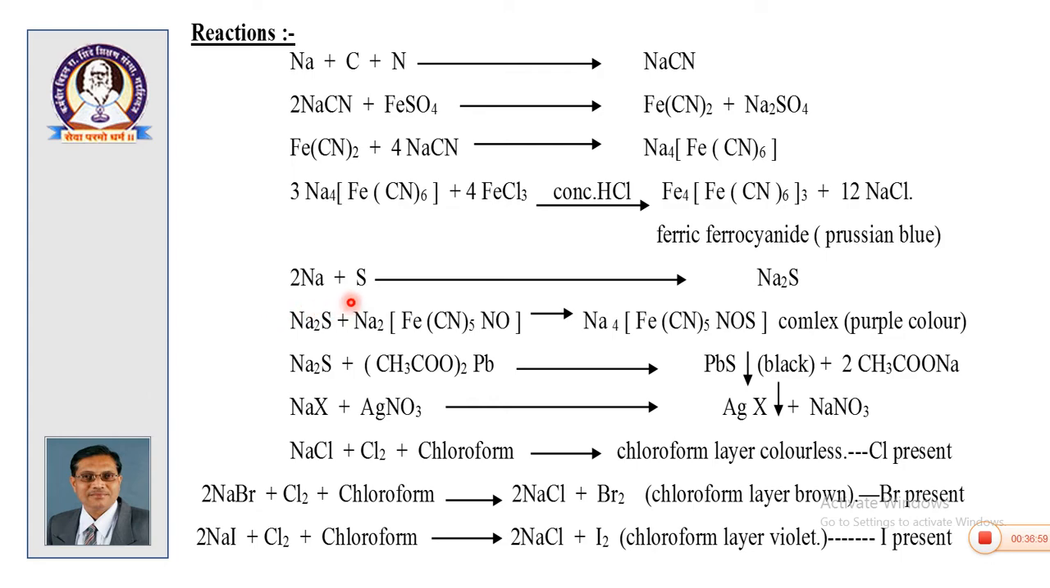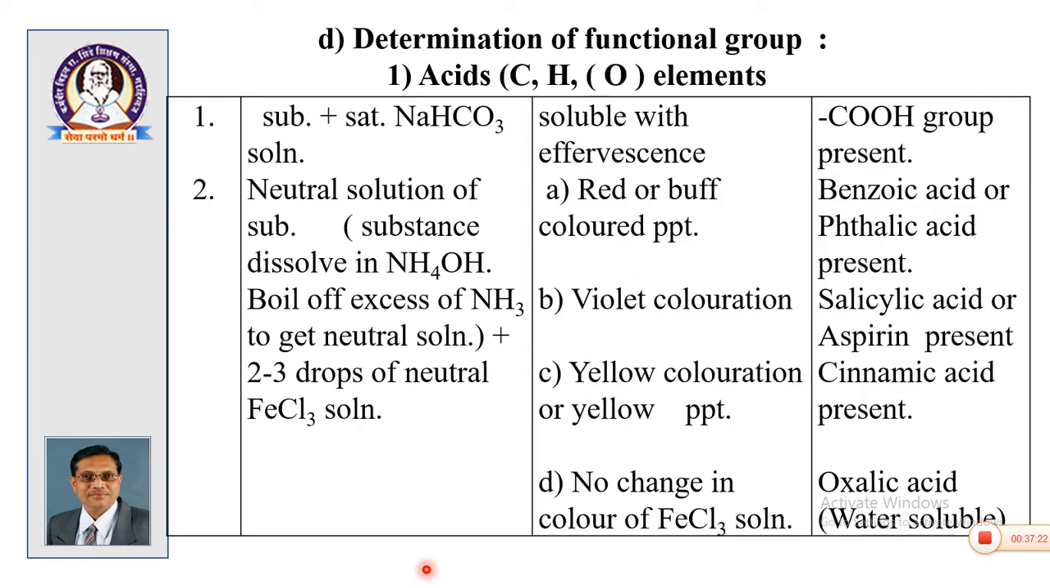Then for sulfur, we get sodium sulphide. This sodium sulphide reacts with sodium nitroprusside giving a purple color. This sodium sulphide reacts with lead acetate giving the black precipitate. Similarly, for halogens, we get silver halide in the form of a precipitate, and we differentiate these halogens by using chloroform and chlorine water.